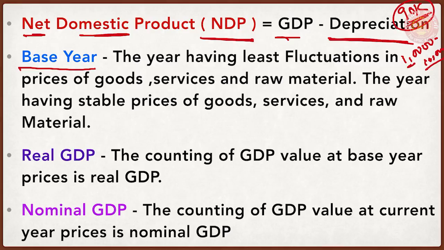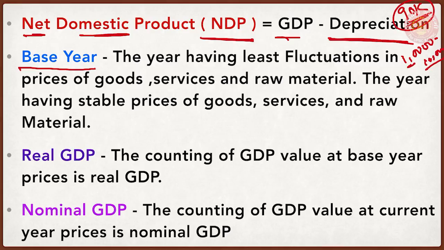Why do they decide a particular year as a base year? Because we want to have a particular year as a reference year to compare the current situation, to compare the previous situation, and to come to a conclusion about our schemes, about our policies, about our programs, and about our functioning.